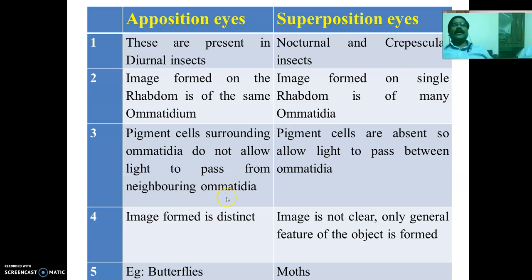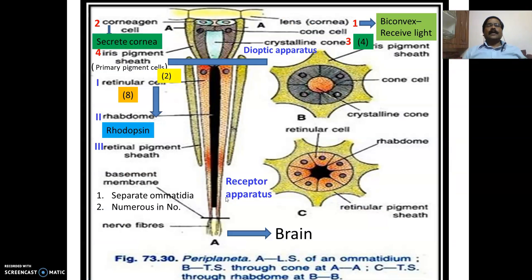Now coming to the receptor apparatus, which also consists of different structures. The first one is known as the retinular cells, and these cells are generally 8 in number. These retinular cells combine together and form a central part which is known as the rhabdome.